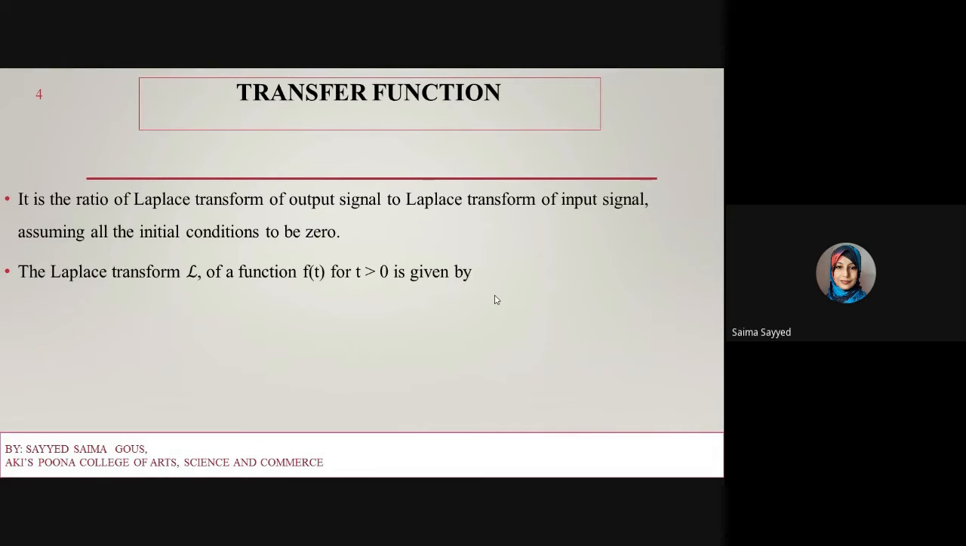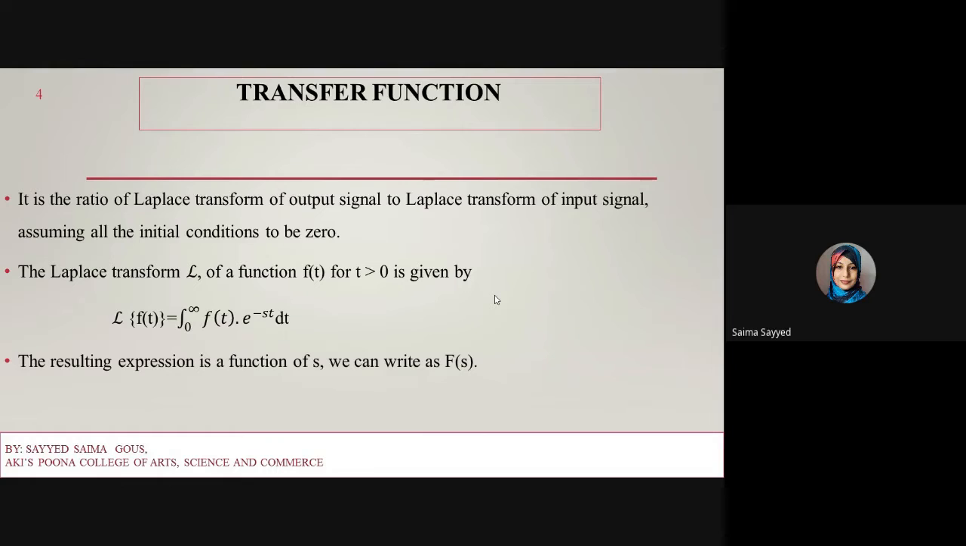So what is Laplace transformation? The Laplace transformation of a function f of t for t greater than 0 is given by: Laplace of f of t is equal to the integral from 0 to infinity of f of t times e raised to minus st dt. The resulting expression is a function of s, which we can write as F of s.